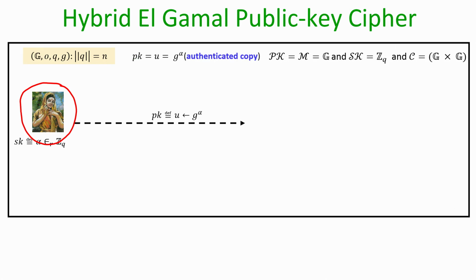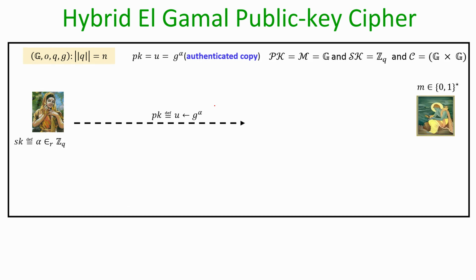To do the key setup, you can imagine that Sita does her part of the Diffie-Hellman key exchange protocol once and for all, for every potential sender who wants to encrypt a message and send it to Sita. So she picks a random alpha from the set Z_q, namely 0 to q minus 1, and that is the secret key, and the public key is g to the power alpha, which is available in the public domain.